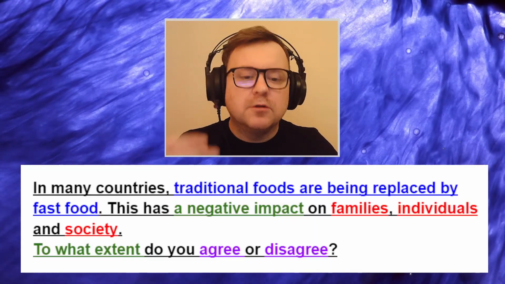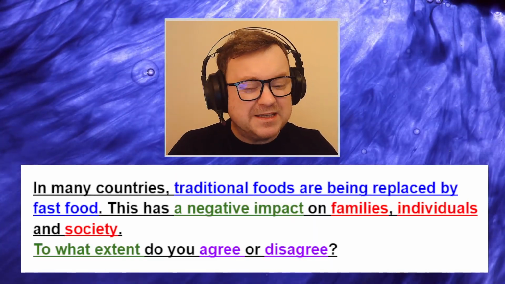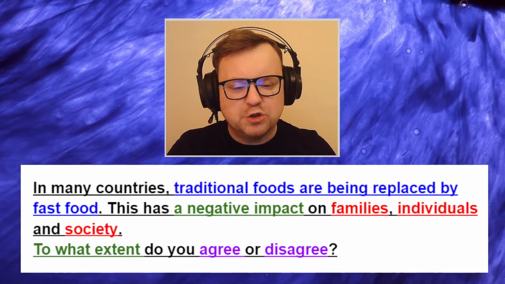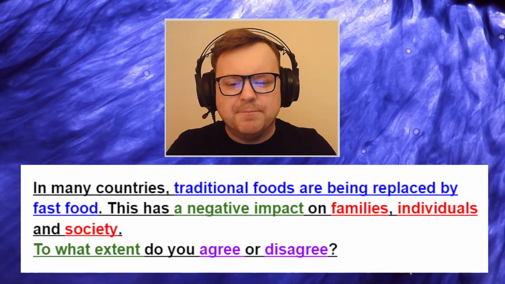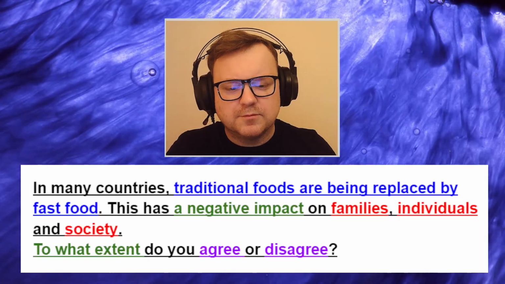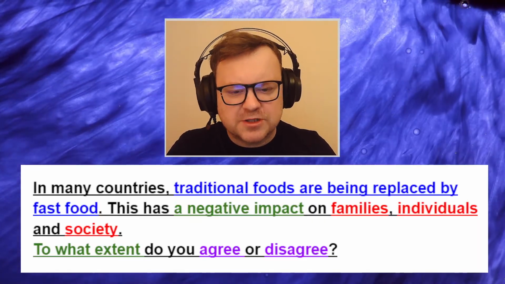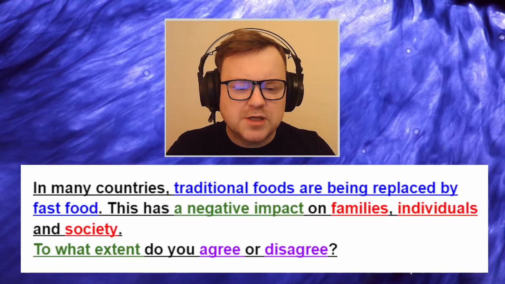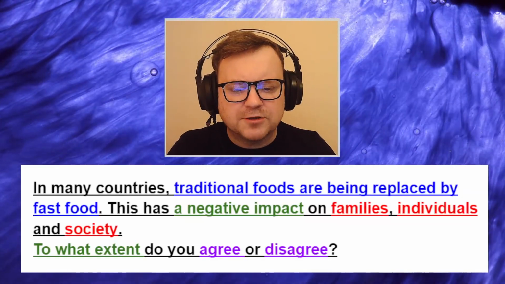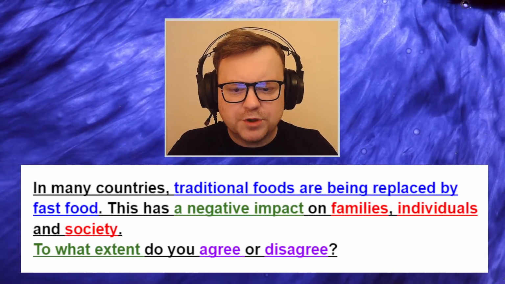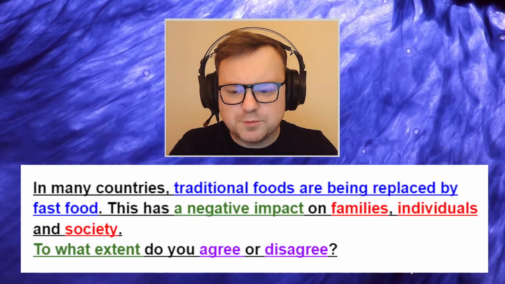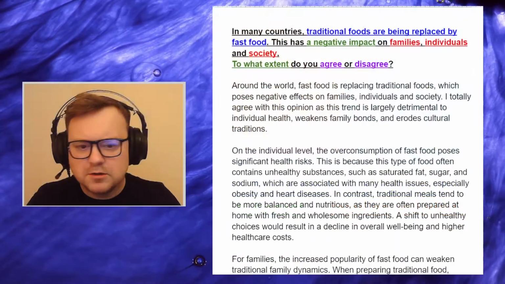If they agree, 2 body paragraphs, maybe, I still only want 2 body paragraphs explaining why the candidate agrees, and then a conclusion with a summary of the main points and some type of extra comment would be nice. But let's see what the candidate has. Let's see how the candidate has approached this task.